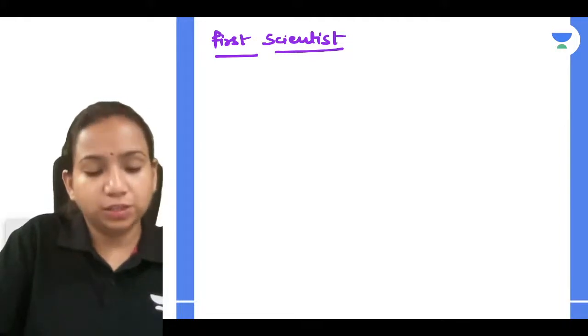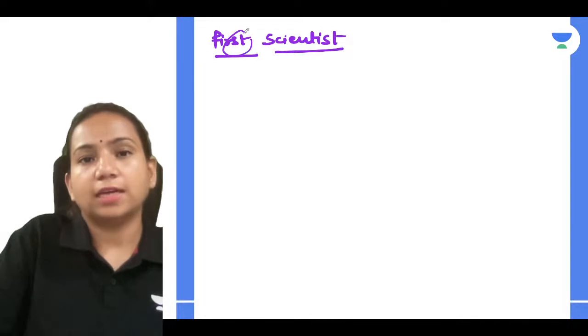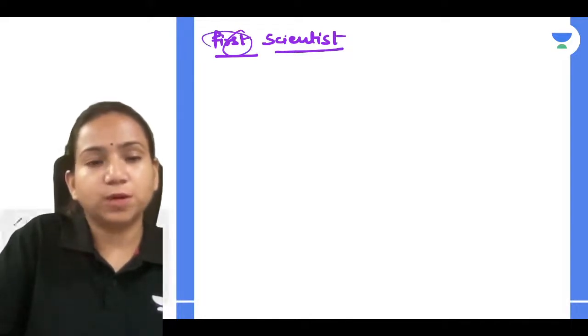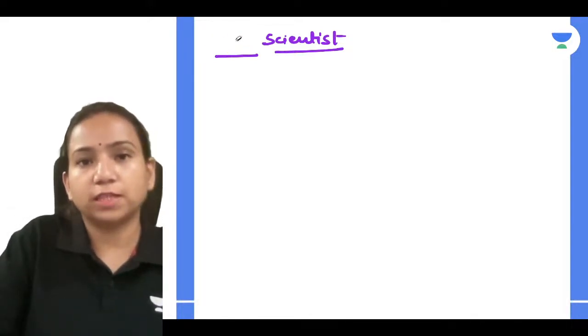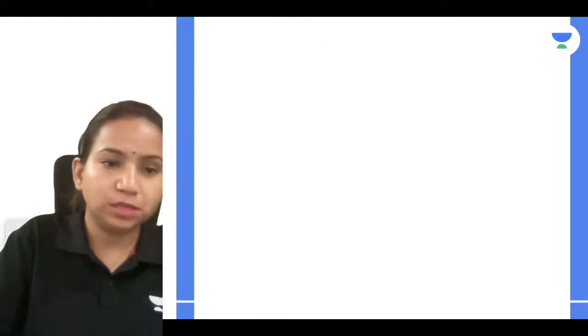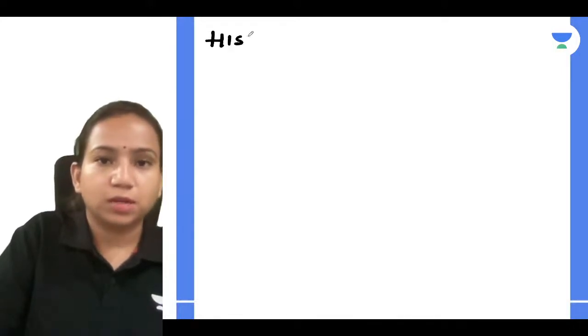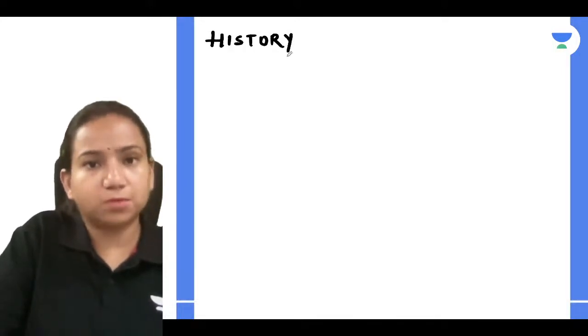So we can talk about the history related to the structure of the atom, and in that, let's understand what all things we will be learning.